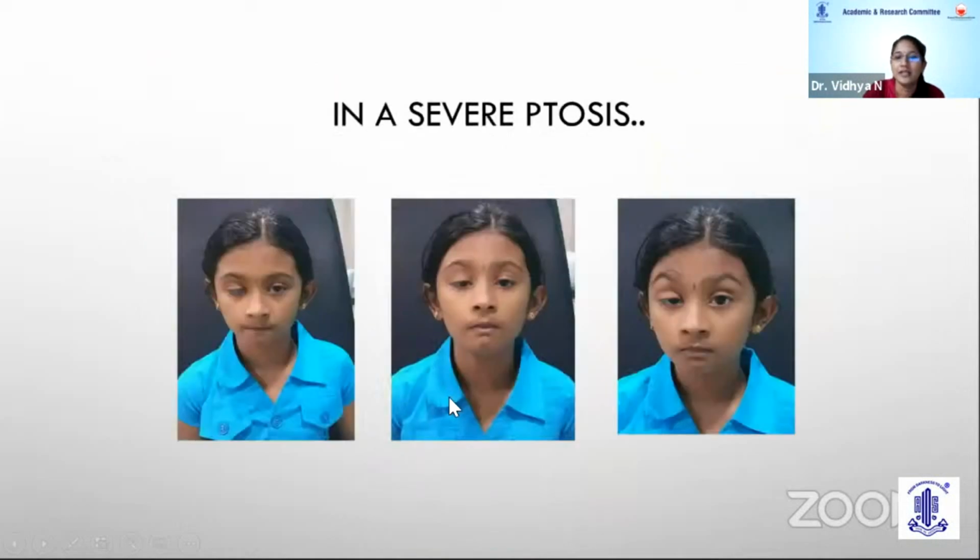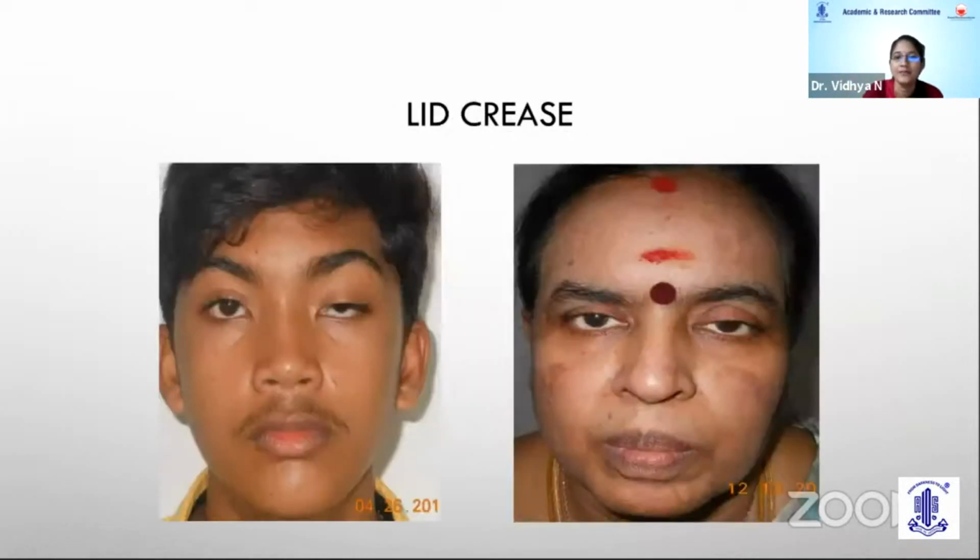In severe ptosis, we can find some compensatory mechanisms like brow elevation or chin up position to clear the visual axis. The presence or absence of lid crease is another important point. The absence of lid crease usually points towards congenital ptosis, and a high or receding lid crease points towards the aponeurotic type of ptosis.